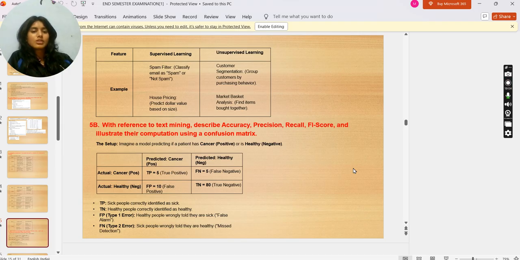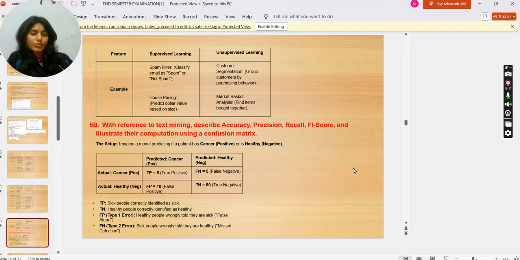Now we have questions with reference to text mining. Describe accuracy, precision, recall and F1, and illustrate their computation using a confusion matrix. The setup: imagine a model predicting if a patient has cancer (positive) or is healthy (negative). So we will have actual cancer as positive, actual healthy as negative. We'll put in the values.